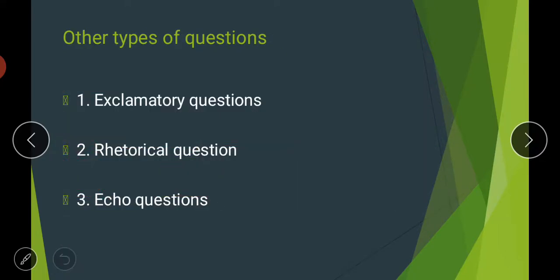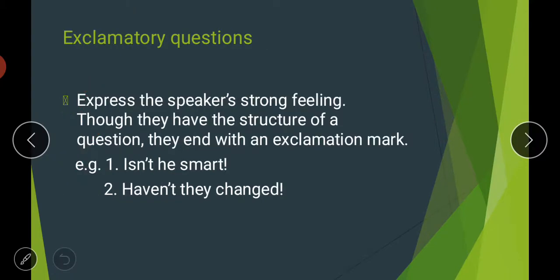Then comes another category of questions. We have already discussed three main categories. Then come other types of questions, like exclamatory questions, then rhetorical questions, then echo questions. Let us discuss these one by one in detail. First is exclamatory questions, which express the speaker's strong feeling.